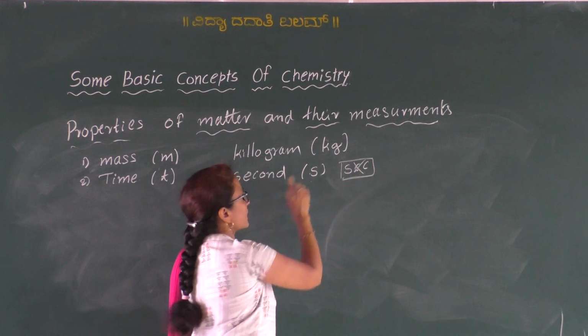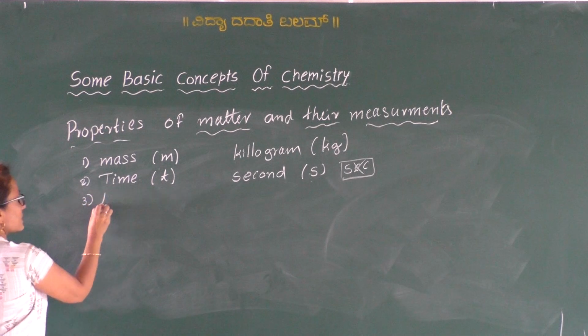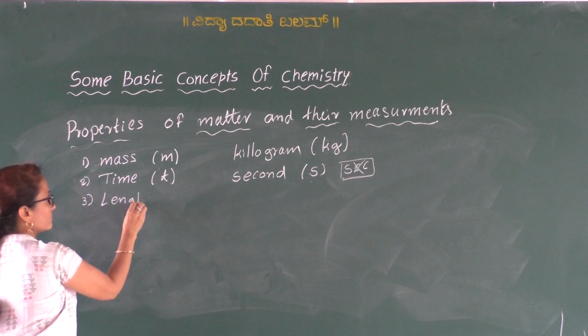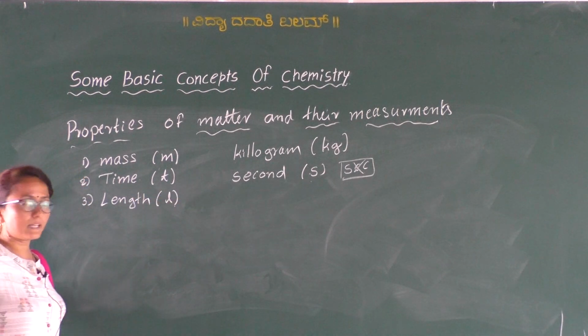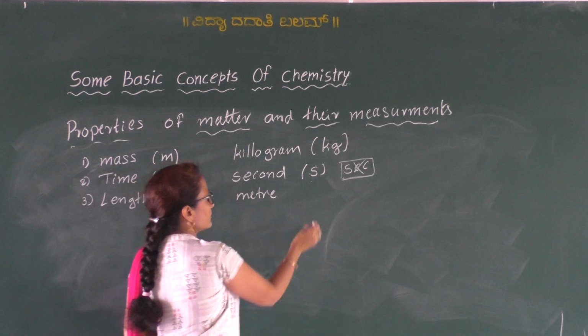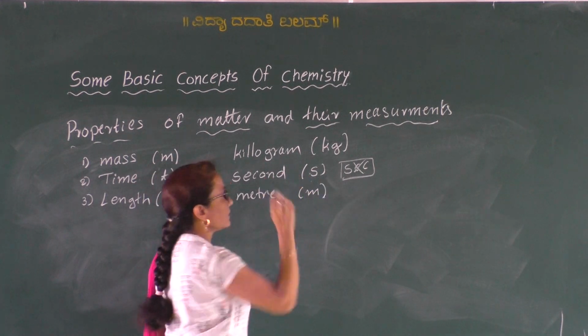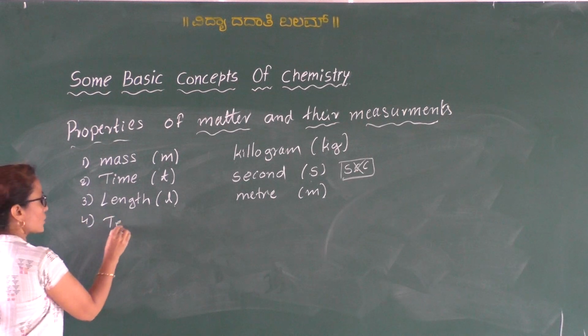The symbol of second is only s. Then the third one is length. Length is represented by the small letter L and its unit is meter, small letter m. The fourth one is temperature.